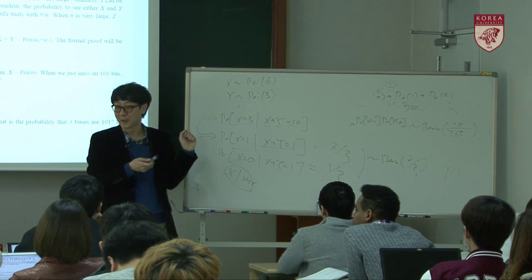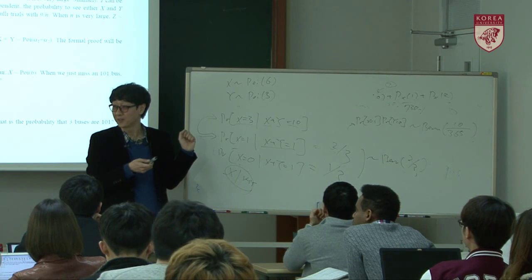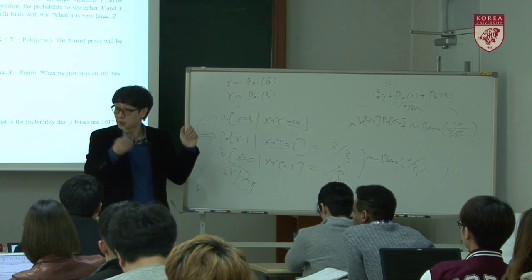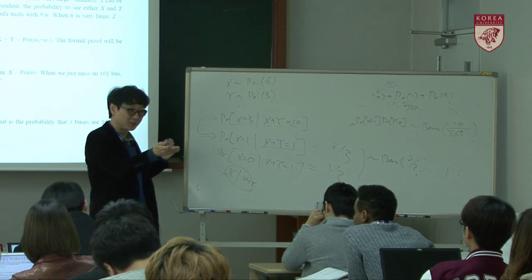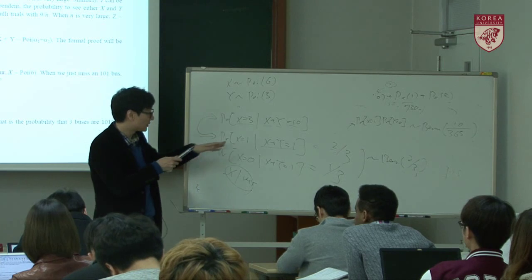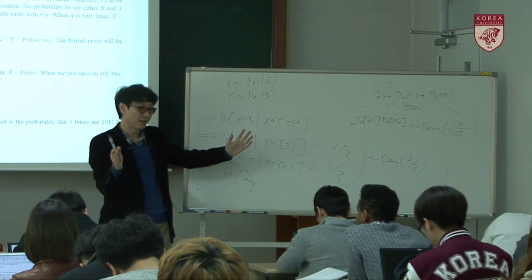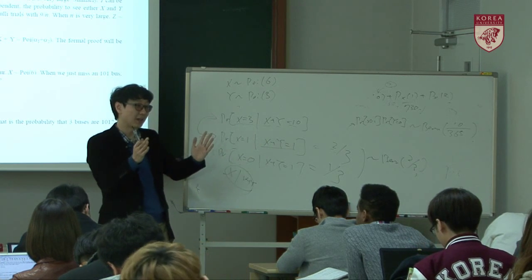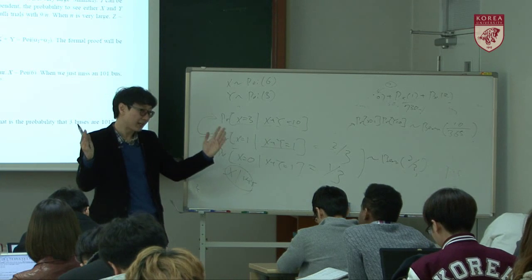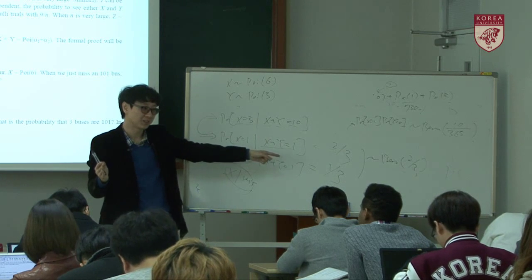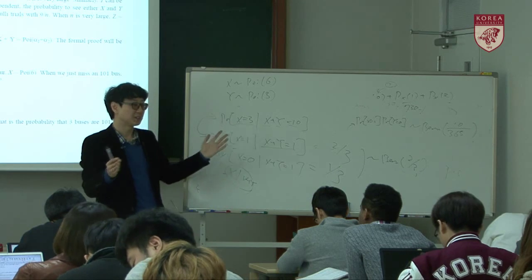Binomial. You see why it's binomial? Right? So it's a binomial, actually. There are 10 buses, so that means 10 trials, and each trial follows this Bernoulli, so it's a binomial.